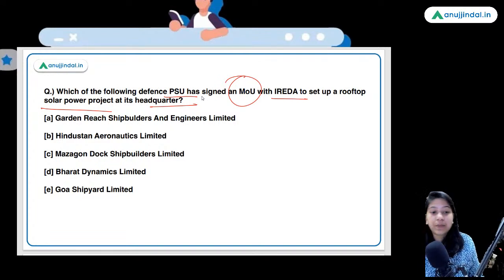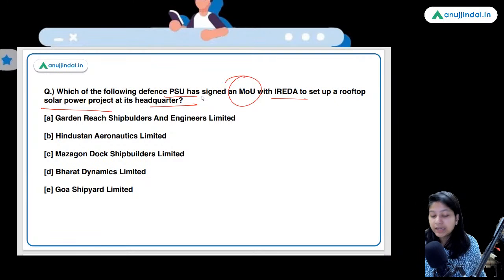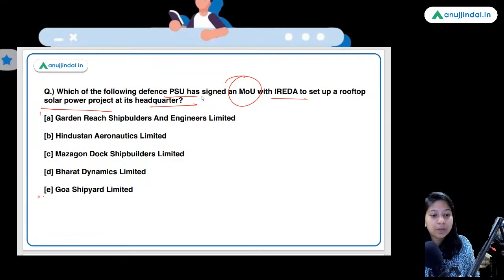Very good. Goa Shipyard. So, guys, this IREDA is a PSU under the Ministry of New and Renewable Energy.